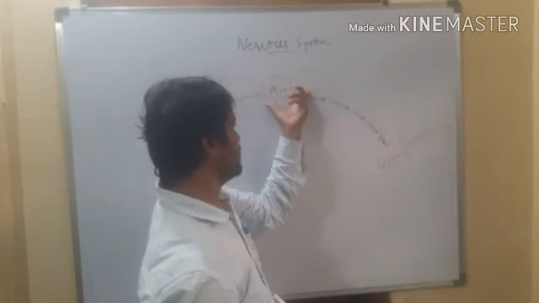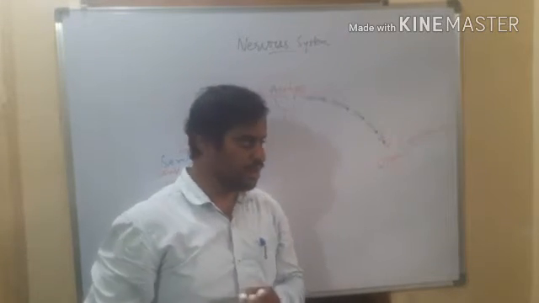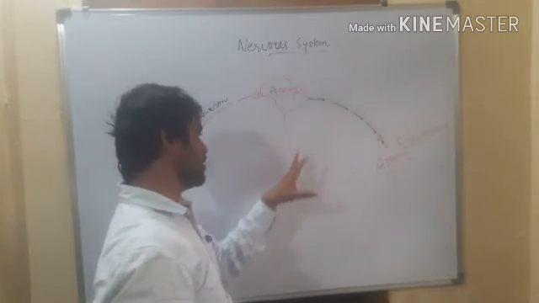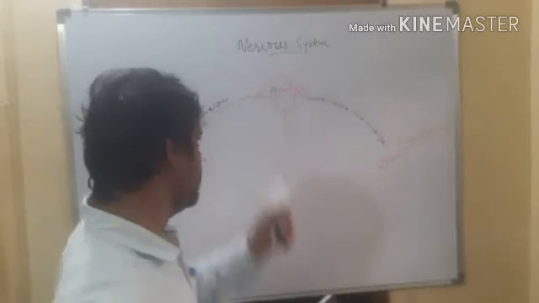Brain. So brain is the analyzer. Brain is the analyzer here, right? So let us see where the brain is present and what structures are present in the brain and spinal cord. Let us start with the brain.